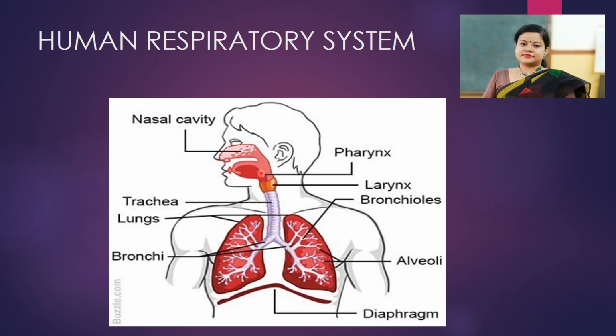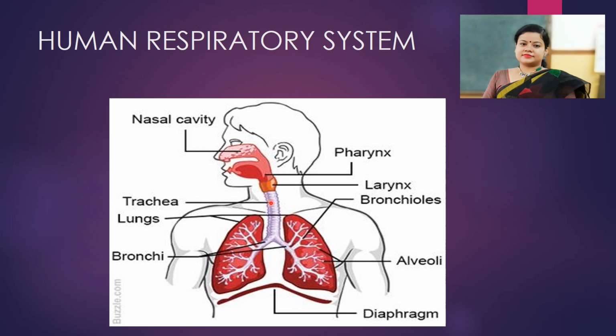Then pharynx. Pharynx is the common passage between the digestive and respiratory tract. The next part is larynx. Larynx is also known as voice box. Two vocal cords are there. The vocal cords vibrate and we are able to produce sound.